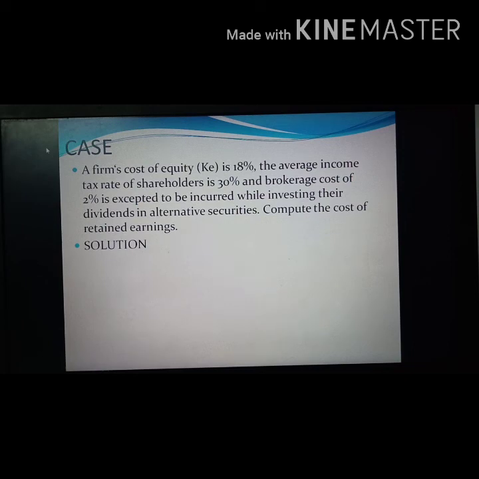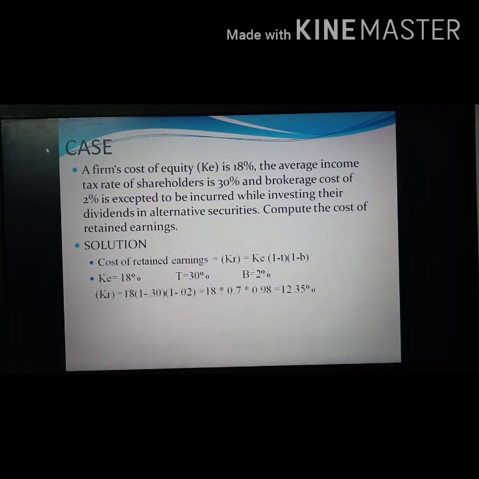So we can stick to the third formula, that is KR, the cost of retained earnings, is equal to KE into 1 minus T into 1 minus B. That means KE is given as 18%, the tax rate is given as 30%, and brokerage is given as 2%. So just substitute in the formula: KR is equal to 18 into 1 minus 0.30 into 1 minus 0.02, is equal to 18 into 0.7 into 0.98, is equal to 12.35%, which is the cost of retained earnings. I hope you now have a better idea about how to calculate it.